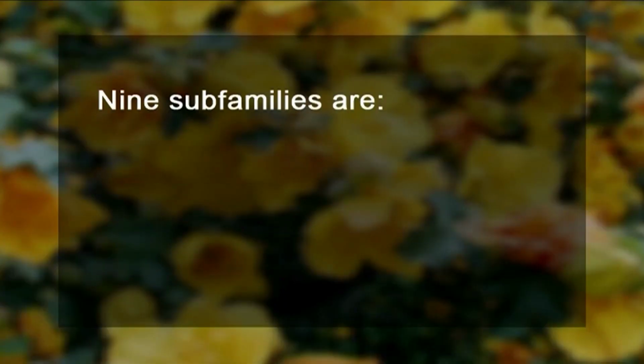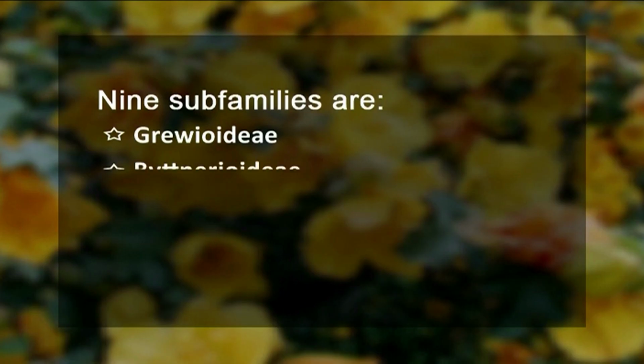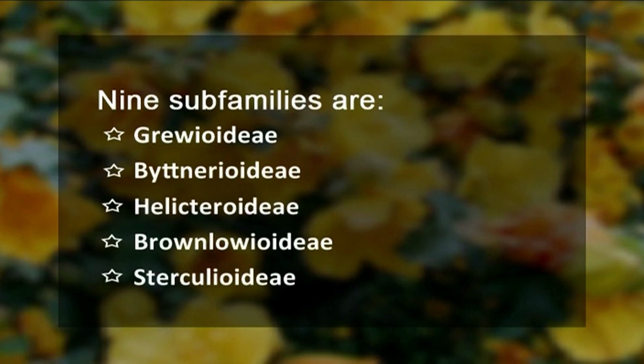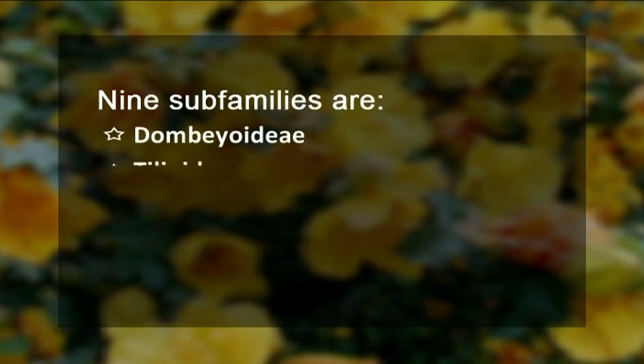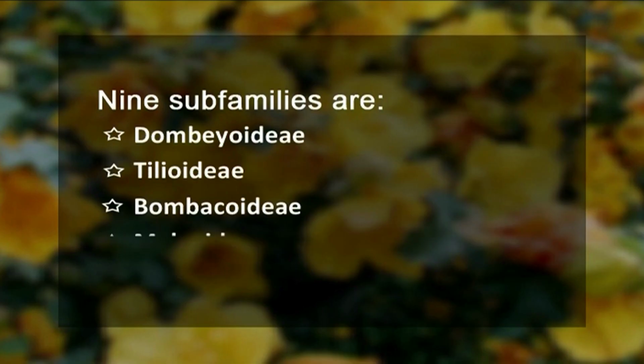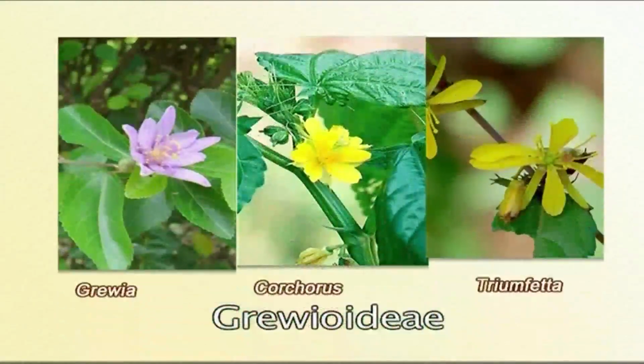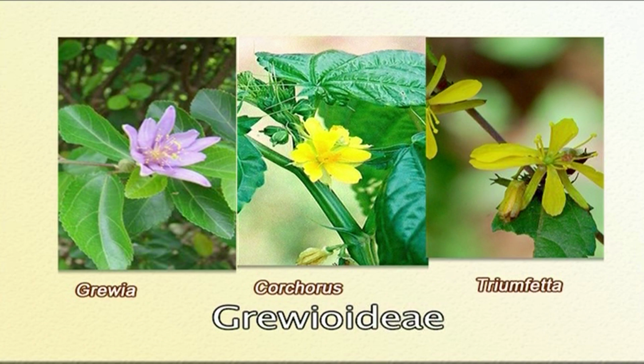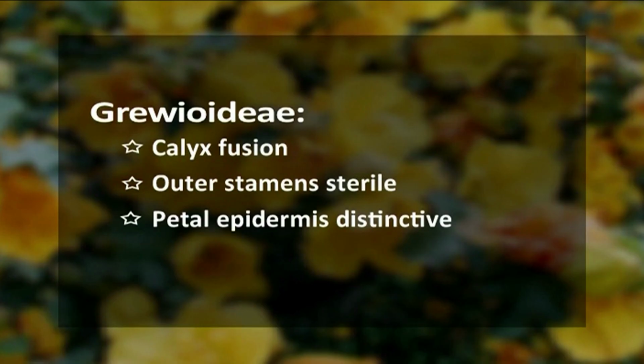These are Grewioideae, Byttnerioideae, Helicteroideae, Brownlowioideae, Sterculioideae, Dombeyoideae, Tilioideae, Bombacoideae, and last one Malvoideae. The Grewioideae, which is represented by genera like Grewia, Corchorus, Triumfetta, and other relatives, have lost calyx fusion, and the outer stamens are sterile here, and the petal epidermis is very distinctive.